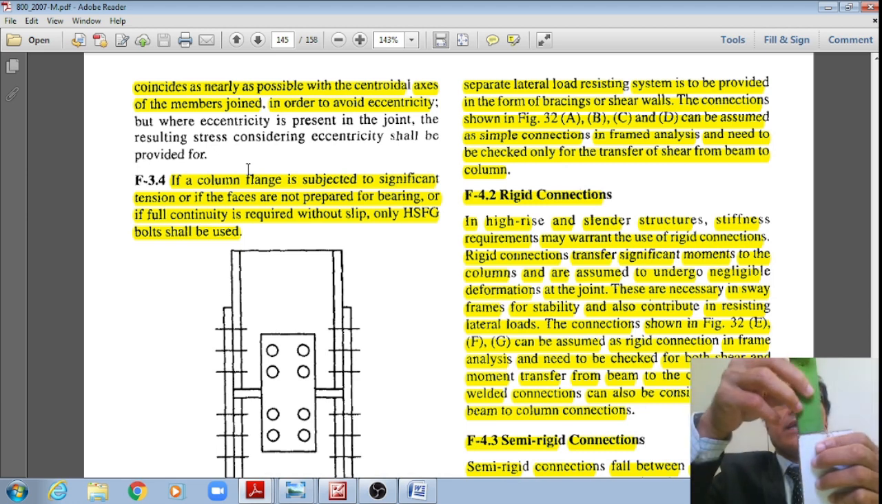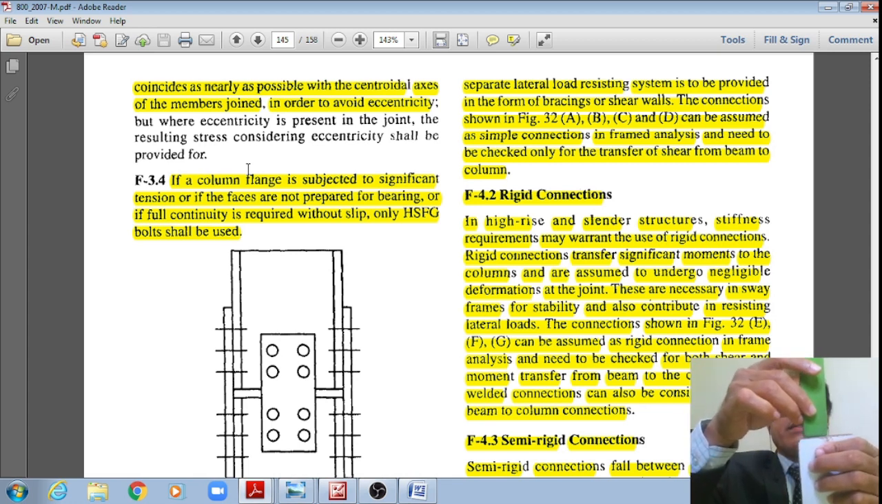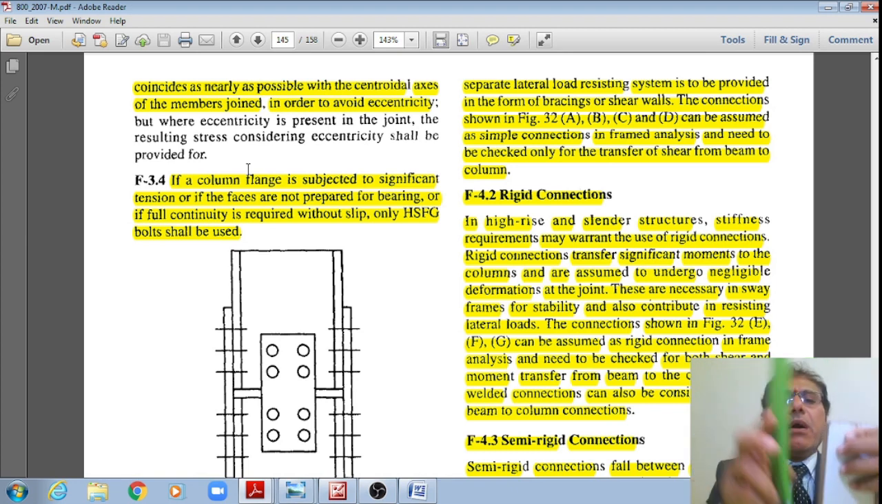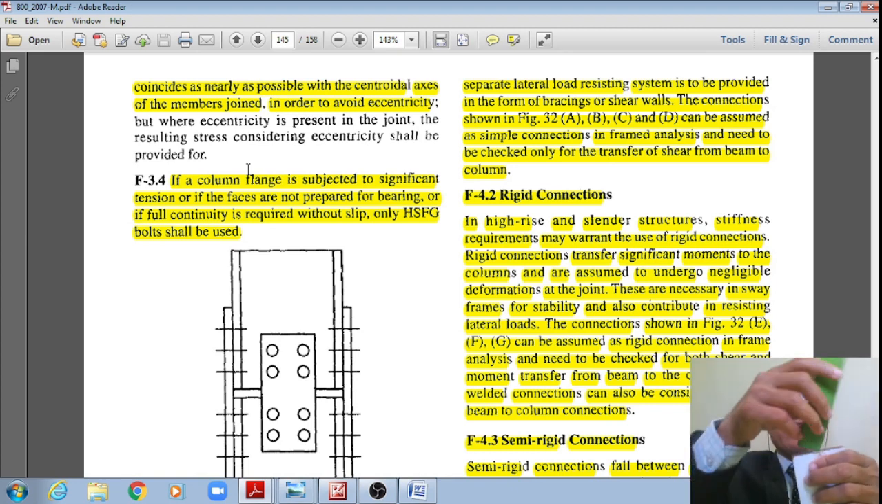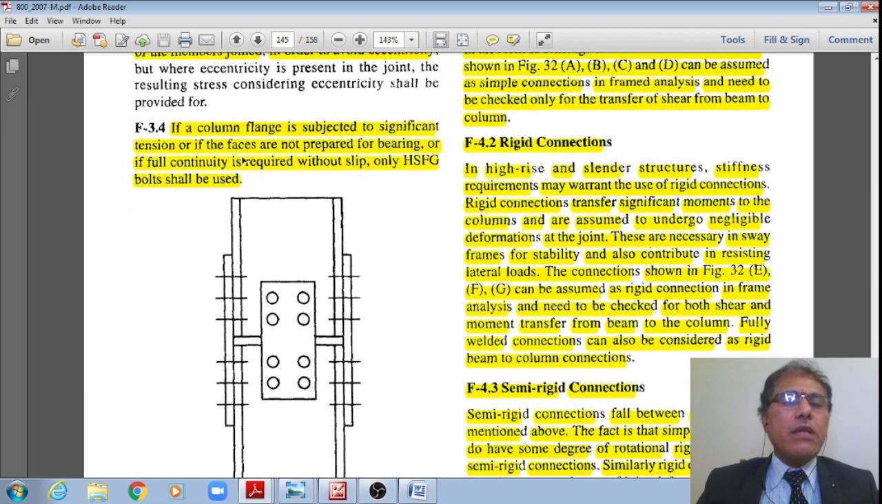External columns are generally reduced as I move in the vertical direction. In such a case, the longitudinal axis may not be matching, right? There may be an eccentricity, in which case obviously those places shall be subjected to those eccentric moments, right? That is the meaning of this codal specification. The resulting stresses considering eccentricity shall be provided for, means you design for those bending moments also, right?